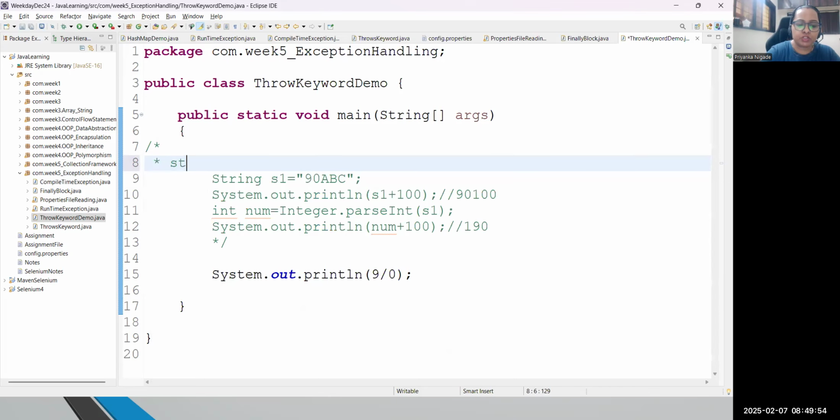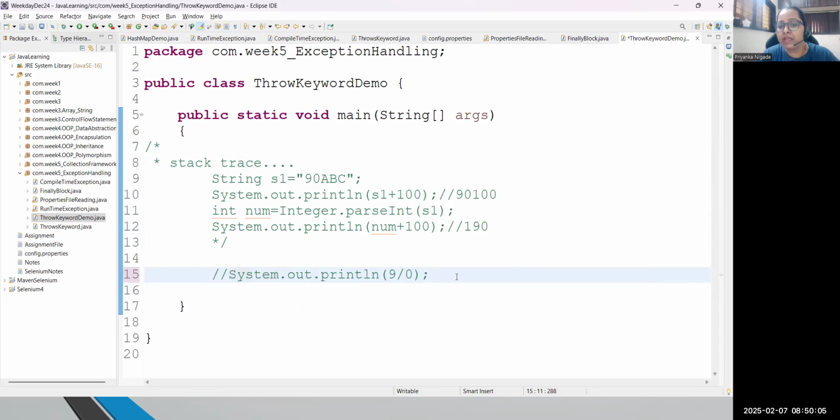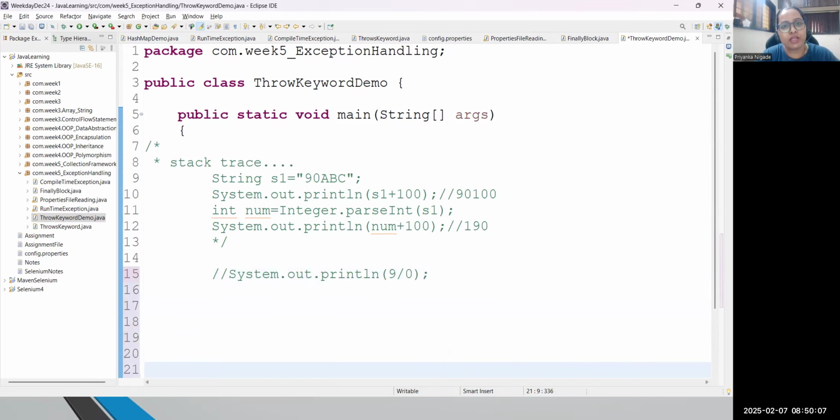So this exception shows you a stack trace. You are able to see the stack trace from this exception. Clear? But this is not the purpose of the throw keyword. Mainly, the throw keyword will help you to customize your exception. So let me show you this part.